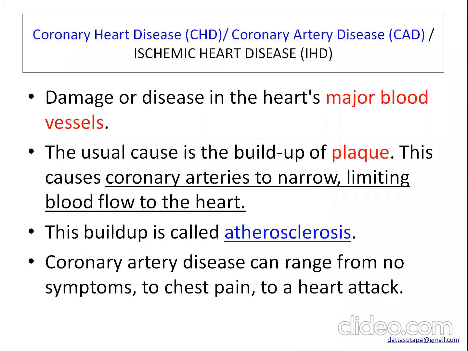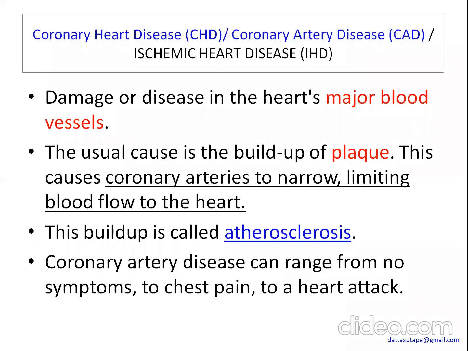Okay, so why does this happen? If there is any kind of buildup, like if cholesterol or other cellular debris deposit in the interior wall of the coronary artery, that is in the intima of the coronary artery, then the lumen of the artery becomes constricted or narrowed.